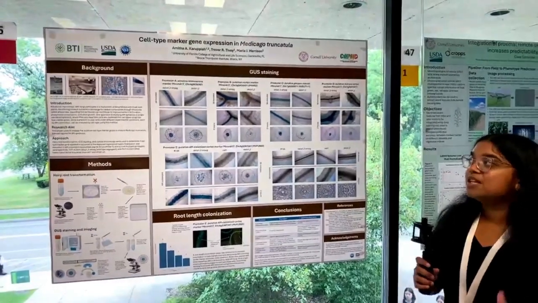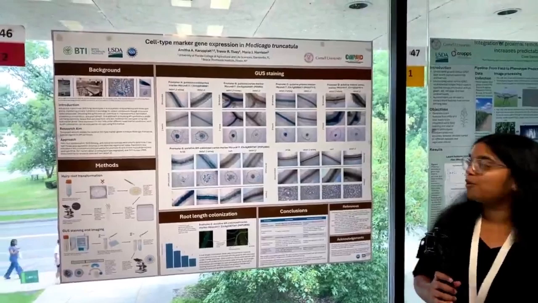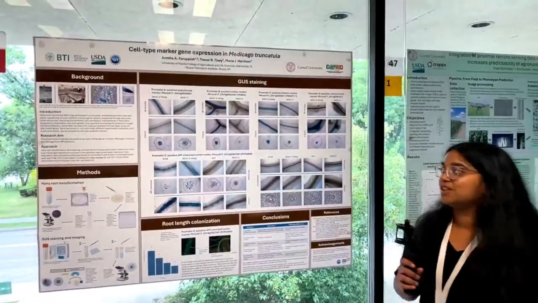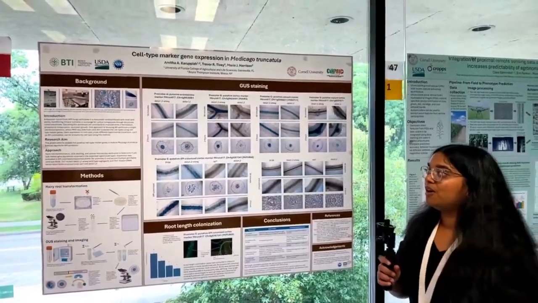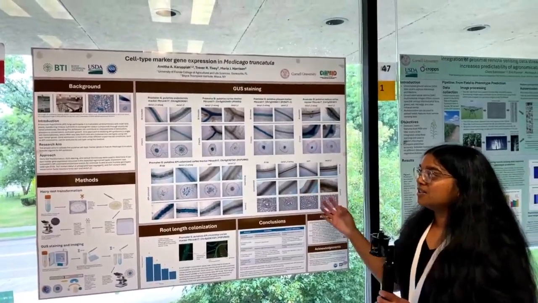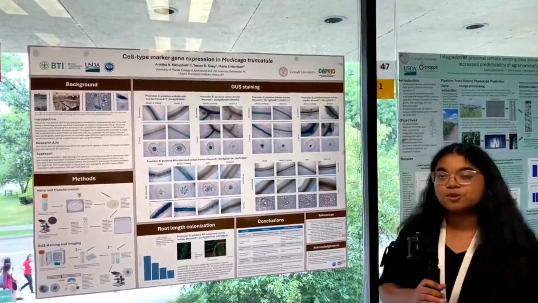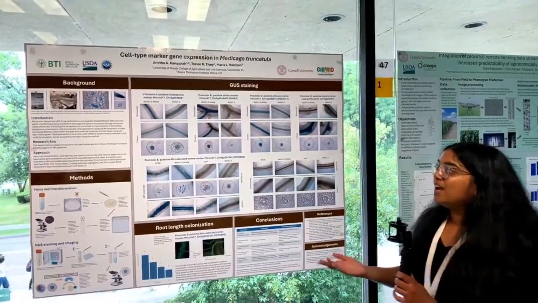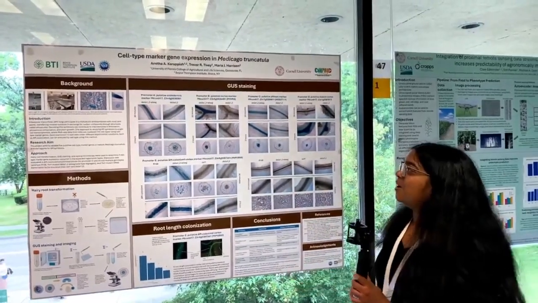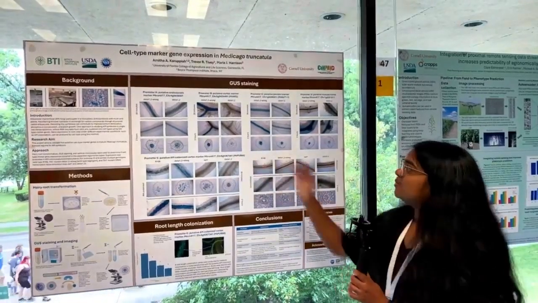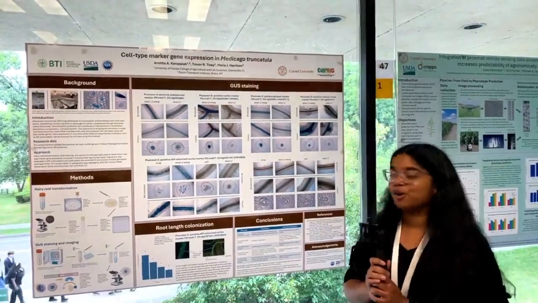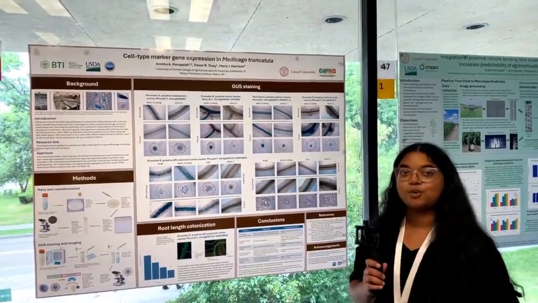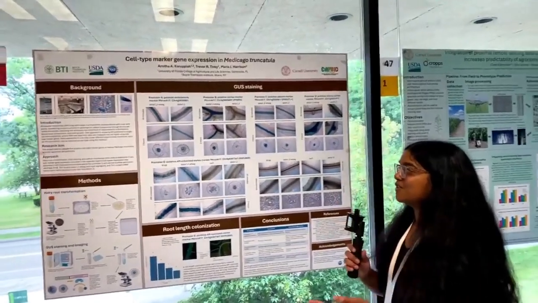So they're specifically expressed within certain cell types, and my project this summer was to make sure that the cell type marker genes were marking the cells that they were supposed to. So I did a protocol that would highlight the areas in blue where those cell type marker genes were expressed so I can validate them to see that they were doing their job. And they were doing a good job, except for in these two cell type marker genes, they were found to mark primarily the vasculature, which is kind of like the veins of the plant, instead of the cortex, which is the layer under the surface of the plant.